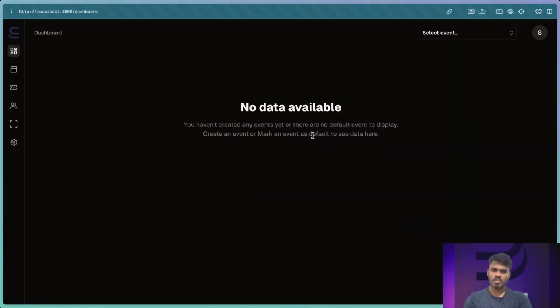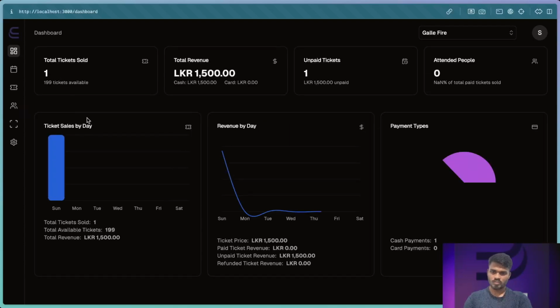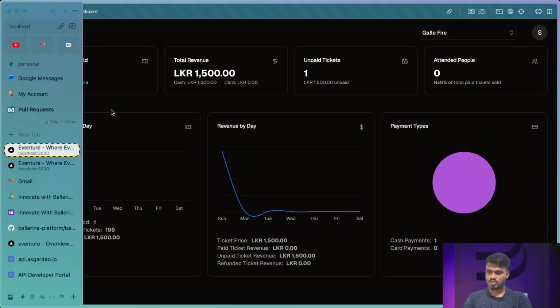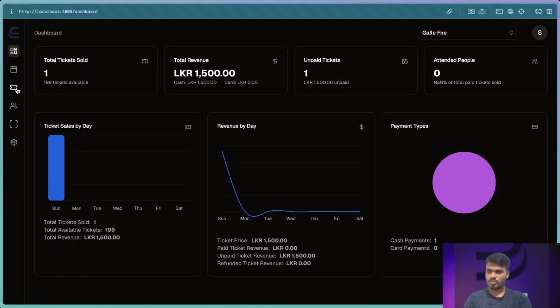Now I am in the dashboard. From here we can select our events. These are the details according to our selected event. Now I am going to activate the ticket.